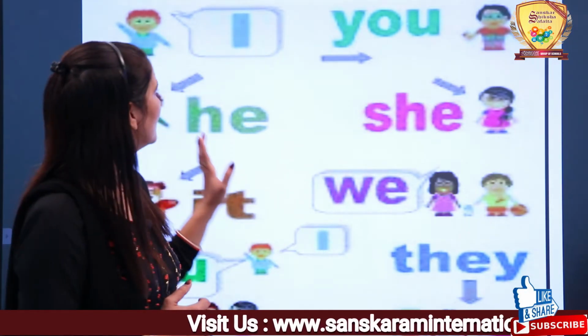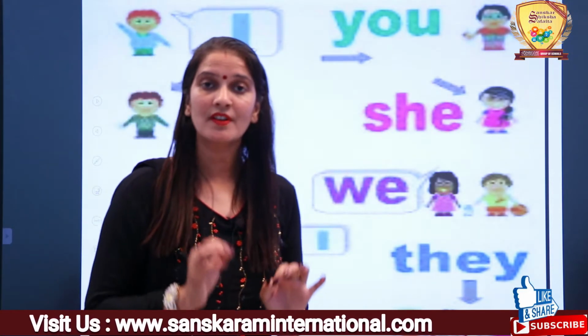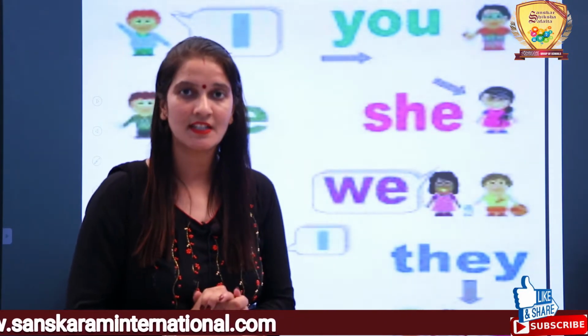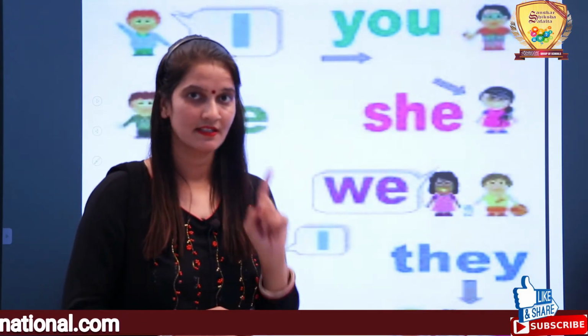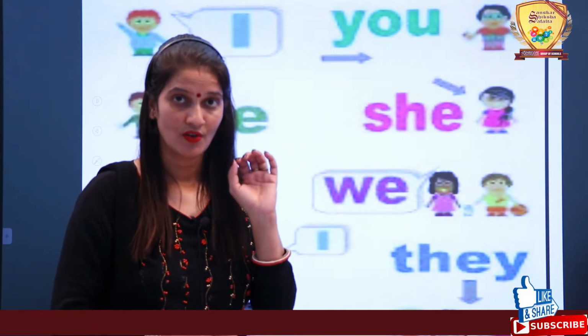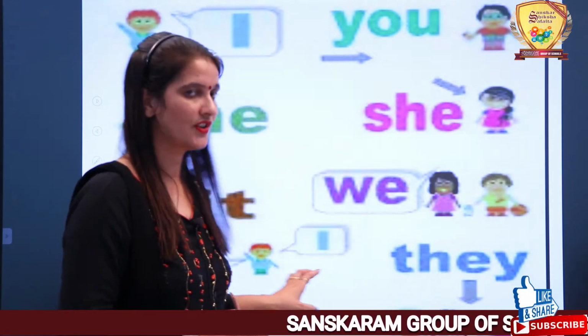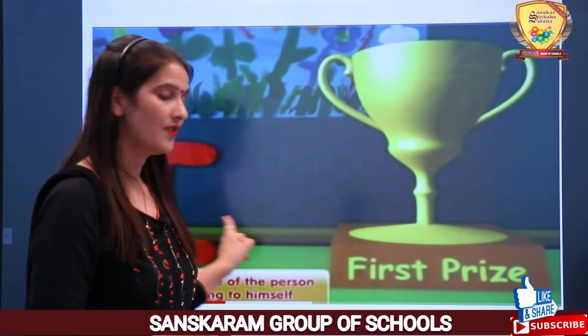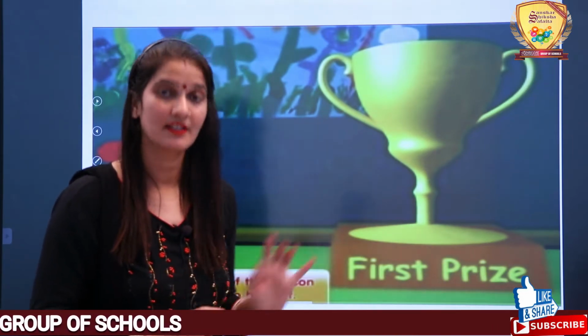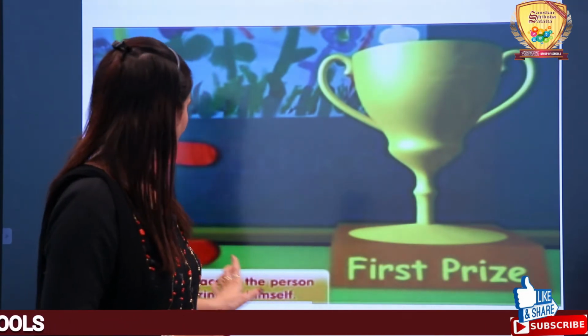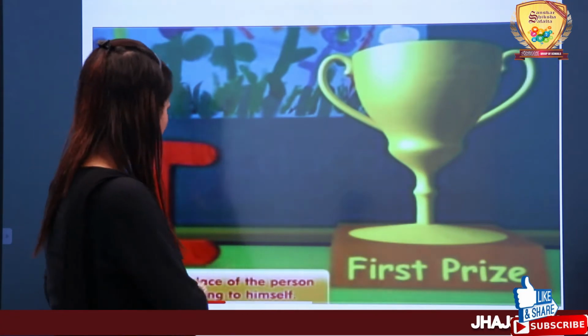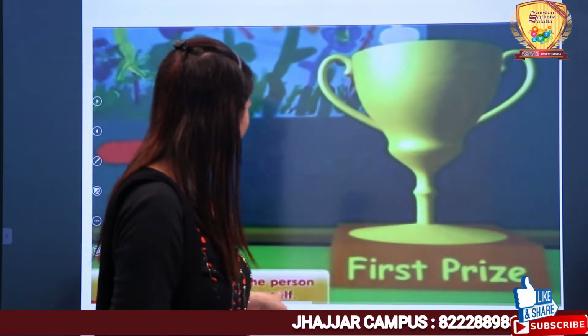Beta, keep one thing in your mind. Whenever and wherever you are writing this alphabet I, the single form, always write it in capital form only. Got it? First one is I, and don't forget to write I in the capital form if you are writing it in single form. I is used in place of the person who is referring to himself. I means me, myself, about myself.